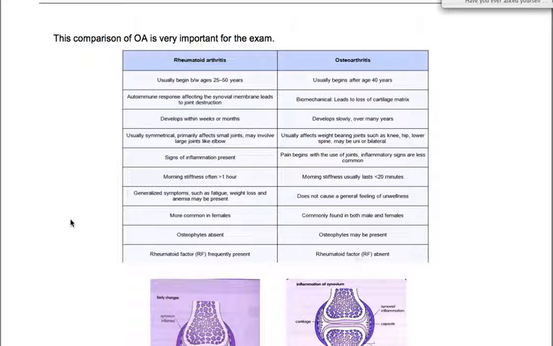In rheumatoid arthritis, rheumatoid factor is frequently present, whereas in osteoarthritis, rheumatoid factor is absent.